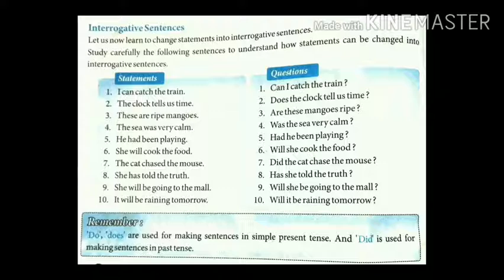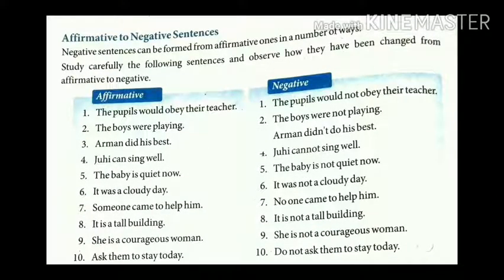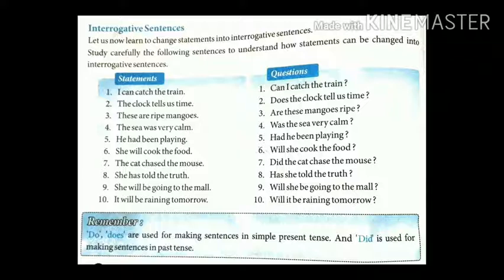The sea was very calm. Was the sea very calm? He had been playing. Making question: had he been playing? So students, here we have to interchange the subject place with the modal auxiliary verb or helping verb.